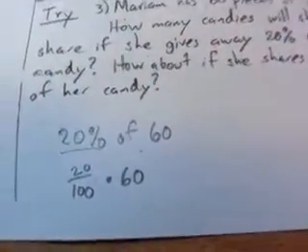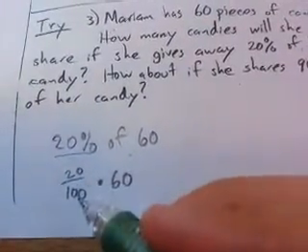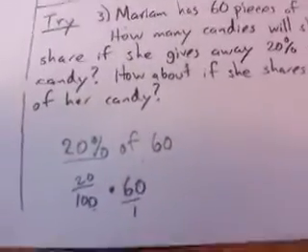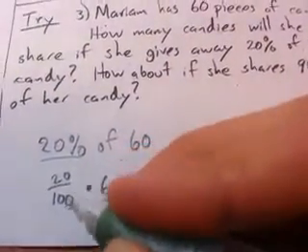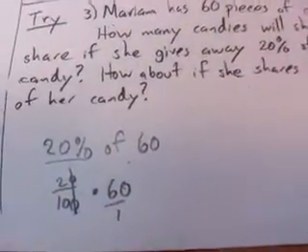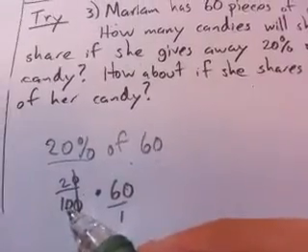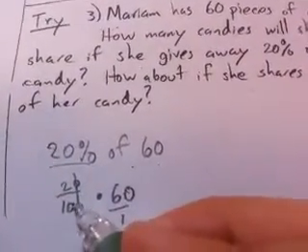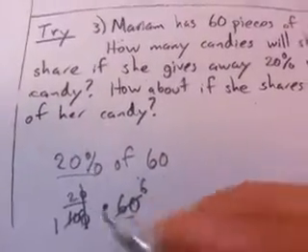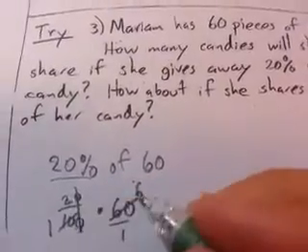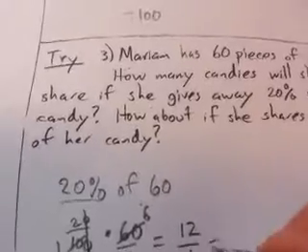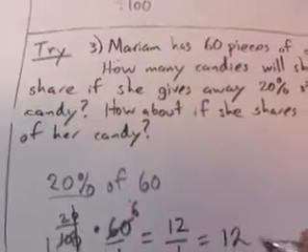And there's multiple ways of approaching this. I could simplify this fraction, or I could cross cancel, whatever you want to do. But the first thing I would like to do is maybe divide the top and bottom by 10. And that's the same thing as canceling the zeros. And now I see that there's a 10 in the denominator, 60 on the top. So how many times does 10 go into 10? 1 time. 10 goes into 60, 6 times. Now I horizontally multiply. I have 2 times 6, 12, 1 times 1, 1. So therefore, Miriam is giving away 12 candies.